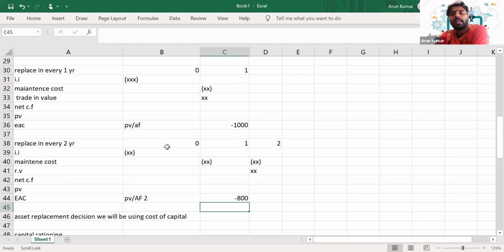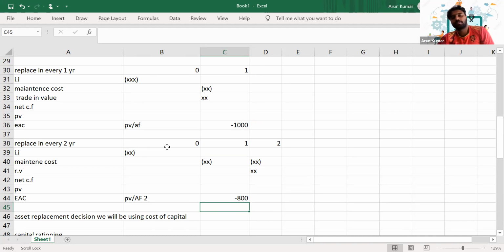So when you are asked to calculate the replacement year, which is the right time to replace an asset, we need to consider these 3 cash flows. We won't consider revenue because we assume that revenue will be constant, irrespective of how long we use the asset. So that's the reason we are not considering the revenue here. We are only considering 3 factors: the initial investment, the maintenance cost or the running cost, and the replacement value.